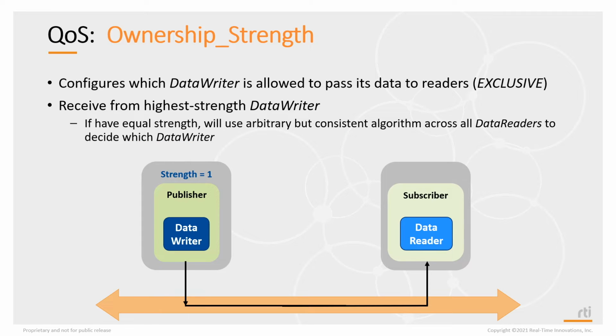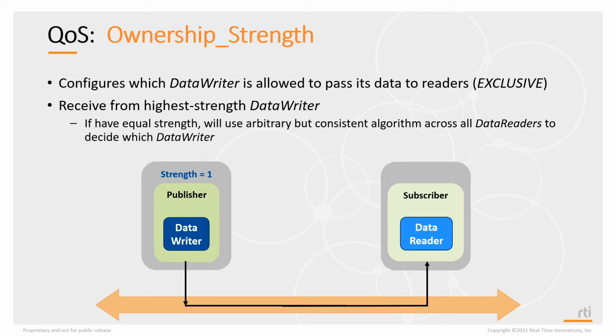So, how do we configure who is the owner? Well, we use a related QoS called ownership strength, and this basically configures the data writer that will own the data when the ownership is exclusive. So fundamentally, data readers will receive data from the highest strength data writer.